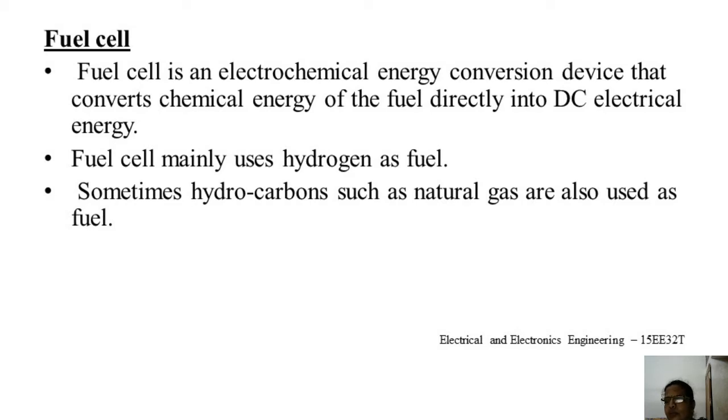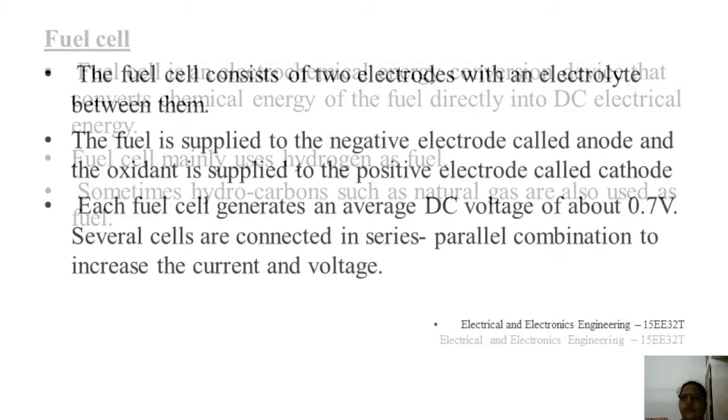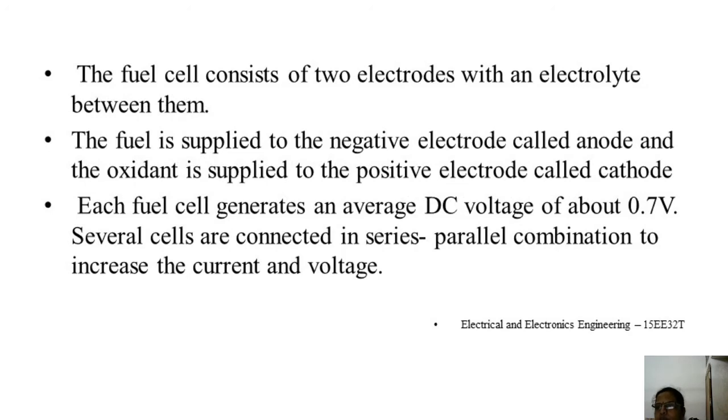Sometimes hydrocarbons such as natural gas are also used as a fuel. Similar to the primary cell, this fuel cell consists of two electrodes with an electrolyte between them. The fuel is supplied to the negative electrode called the anode, and the oxygen is supplied to the cathode.